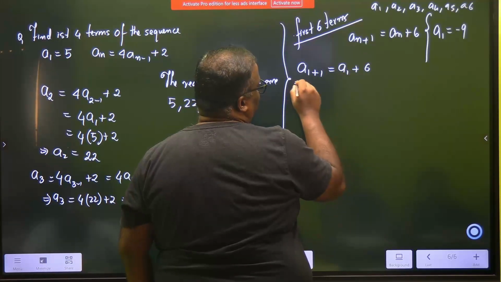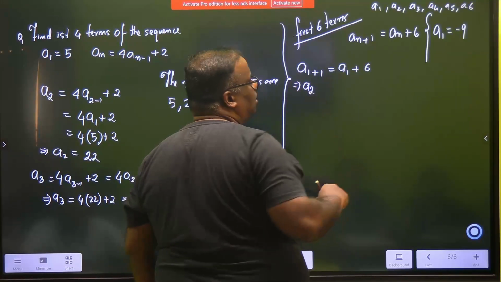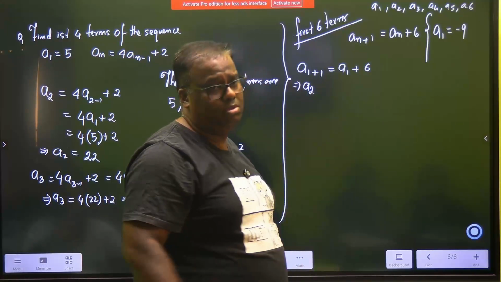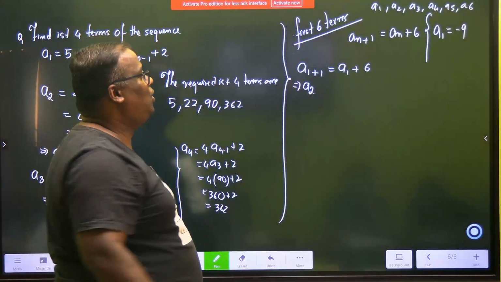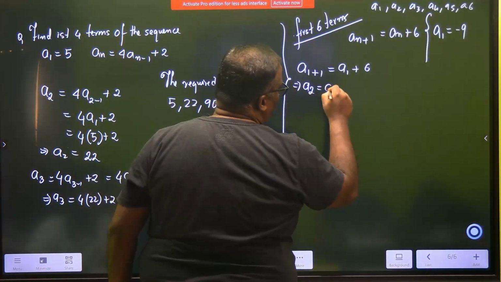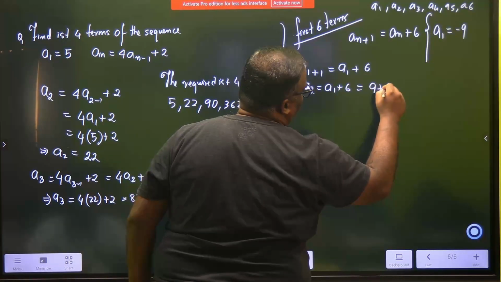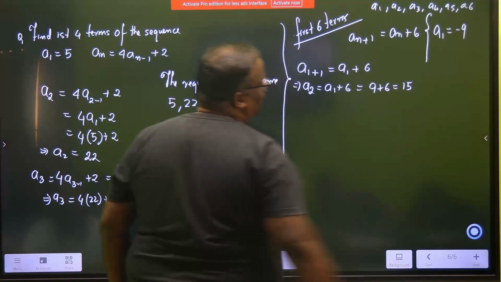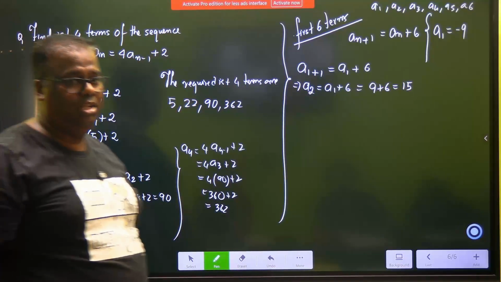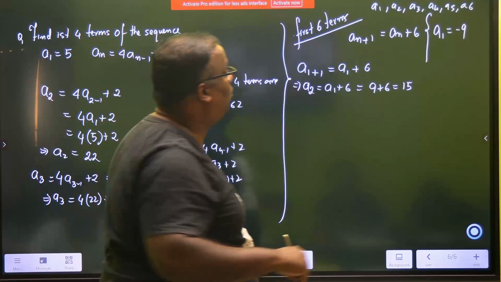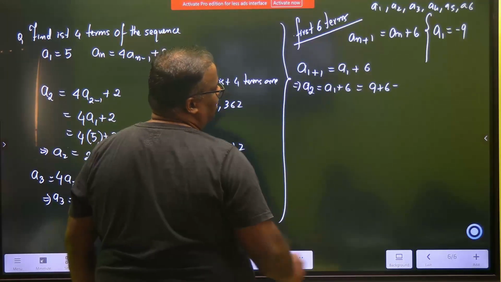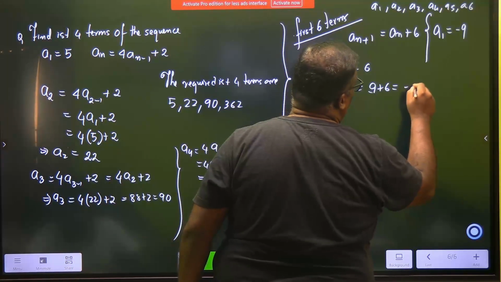What is a_1 plus 1? a_2. A_2 is equal to a_1 plus 6. Do I know the value of a_1? It's given to me as minus 9. What do we have to find now? A_2 is found. I'm so sorry, it is minus 9, so its value is minus 3.